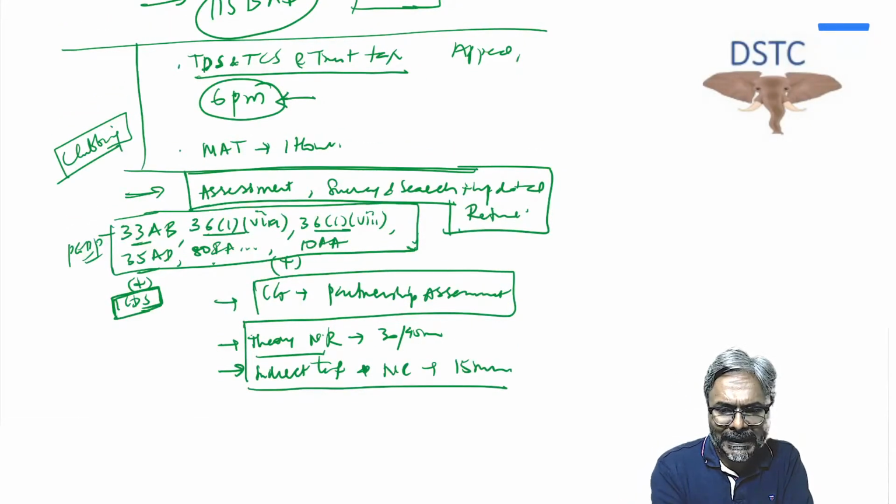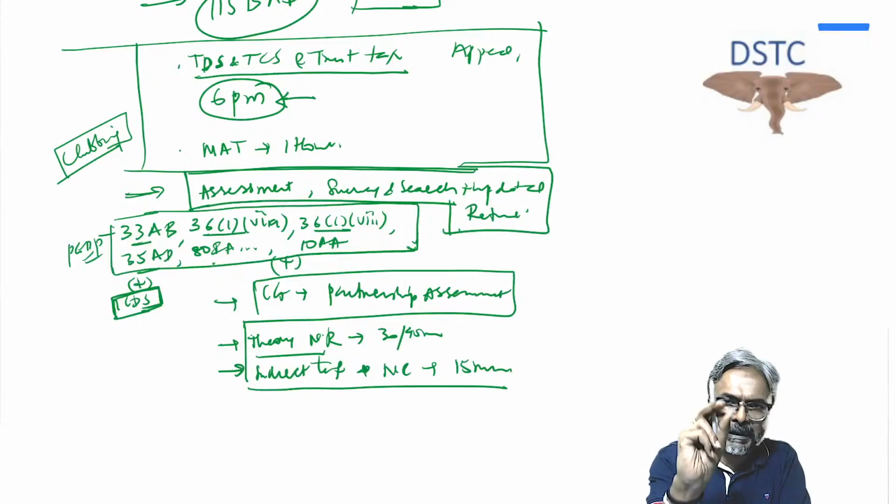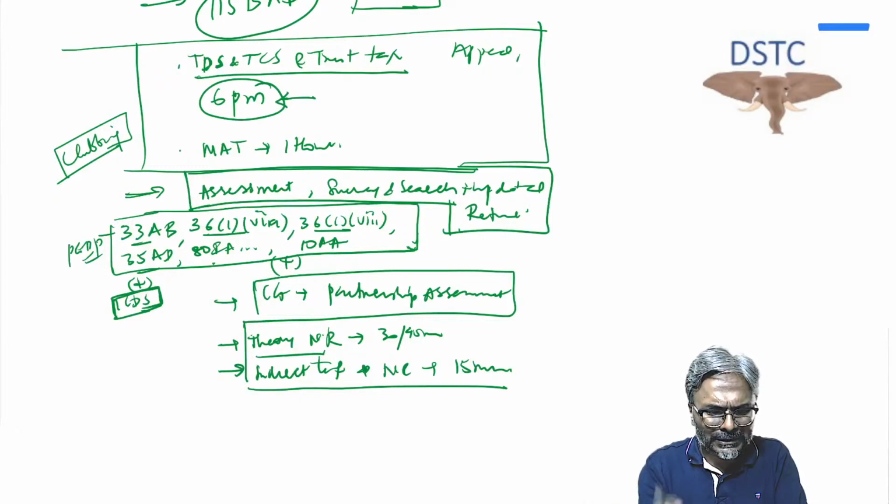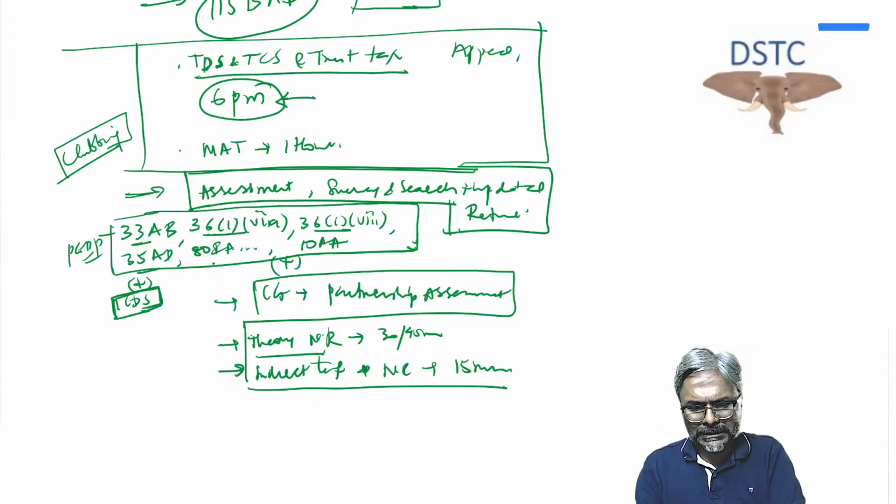So this is MAT. You can also do partnership assessment, that 40B and all that. AOP, BOI, you can quickly run through that. Trust taxation and the high-value topics on TDS and TCS, I'll take across. I have already listed this down. So 6 or 6:30, I'll still confirm the timing for all of you. Fine, students. See you then.